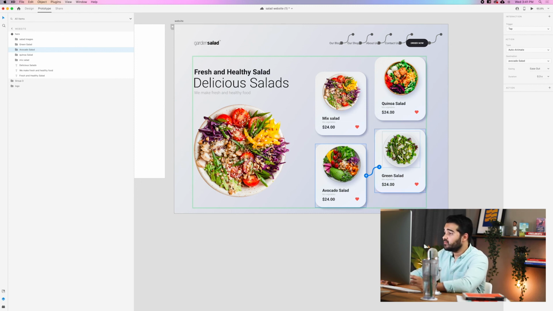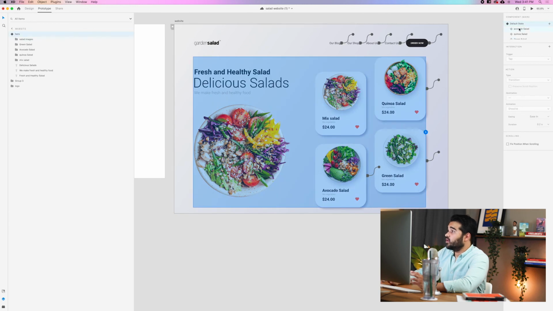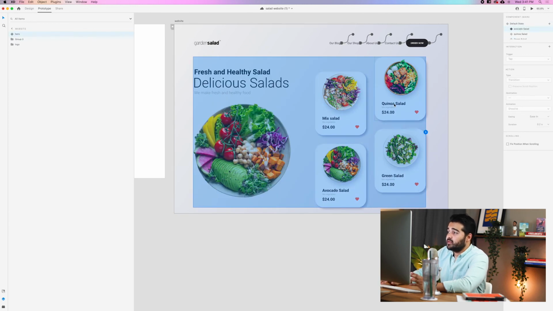So we're gonna go to the green salad and do the same thing. We're gonna choose state, green salad is gonna go to green salad, and then quinoa salad is gonna go to the quinoa salad. And this salad doesn't need to be changed because it's the one that is already on screen. So we're gonna click it again. We're gonna go to the avocado salad state and repeat the process.